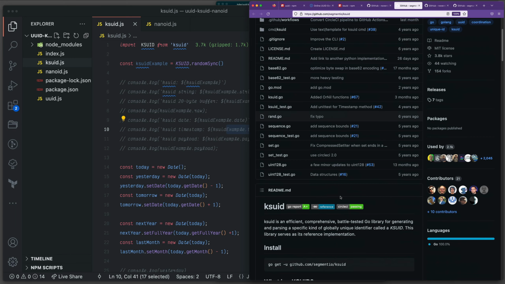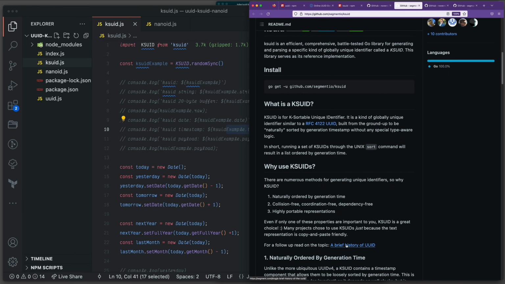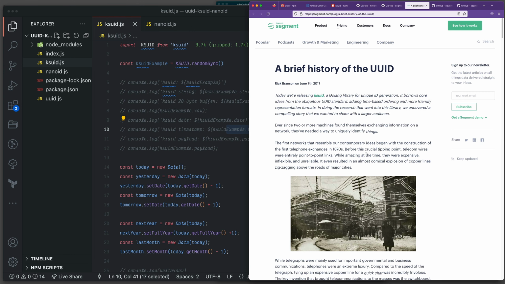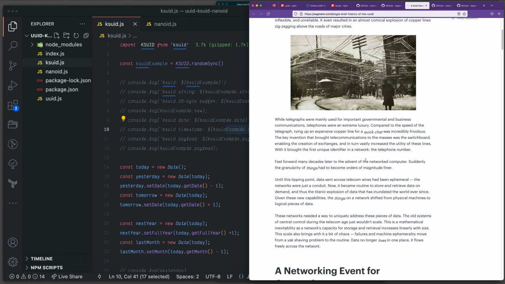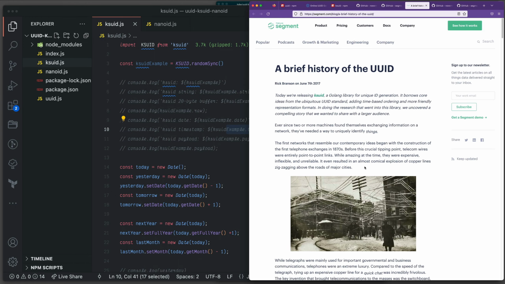Scroll down a little bit, and I would really suggest reading A Brief History of UUID. This is an interesting read, and I think there will be a lot of fun and interesting things you're going to realize by reading about the problem with UUID, and how KSUID is going to solve those problems, which is actually sorting and more portability. It would be a nice read.